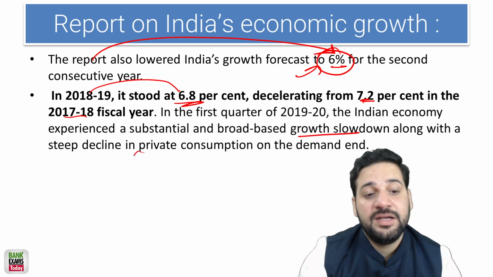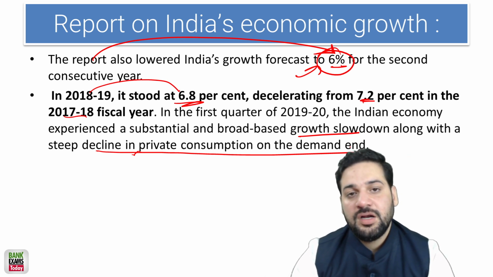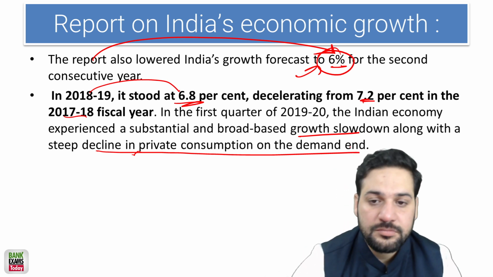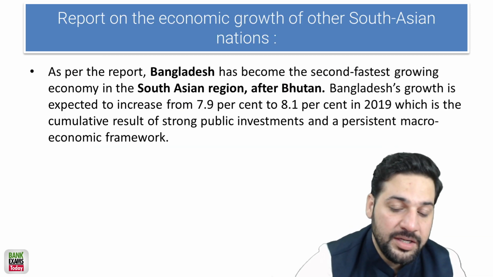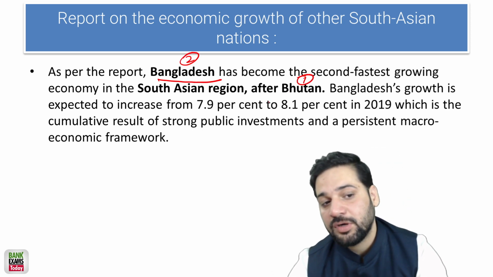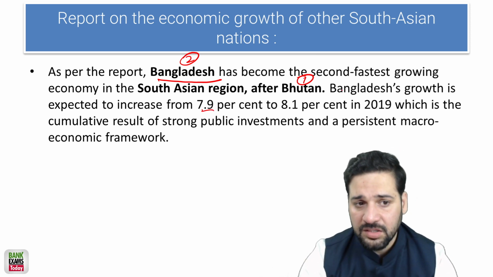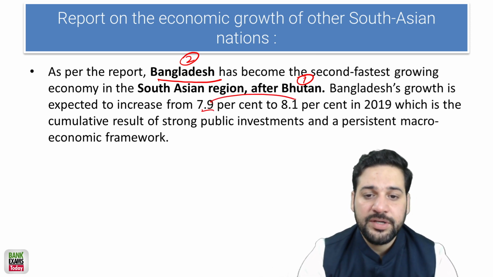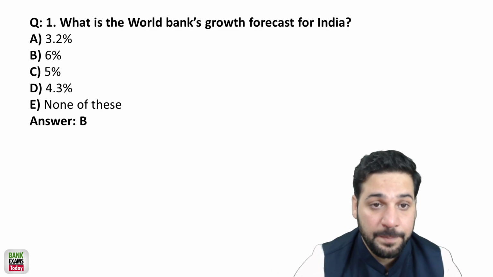The reason is decline in private consumption. So that's the demand side problem. So 6%, that's the correct answer, the really important. So Bangladesh is the second fastest growing economy. The first one is Bhutan. So that's also really important. Bangladesh is expected to grow at the rate of, is expected to increase from 7.9 to 8.1%. So Bangladesh growth is 8.1%, which is really amazing.